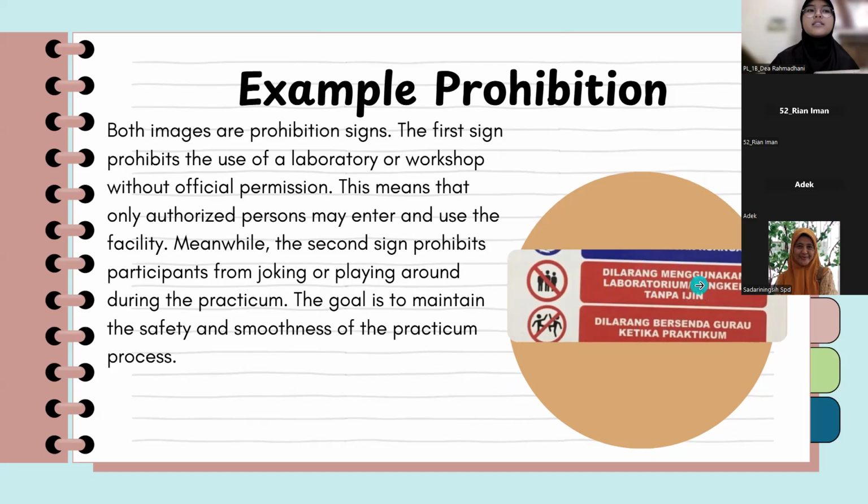This means that only authorized persons may enter and use the facility. Meanwhile, the second sign prohibits participants from jogging or playing around during the practicum. The goal is to maintain the safety and smoothness of the practicum process.